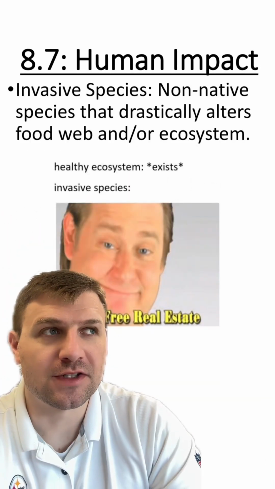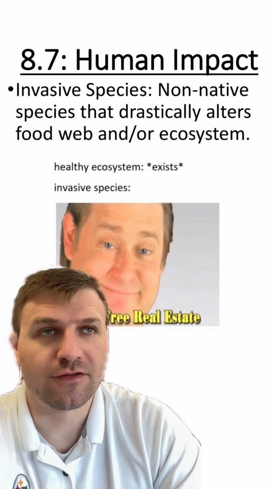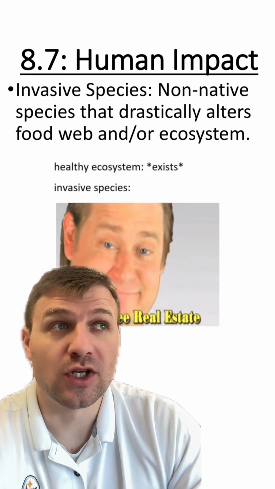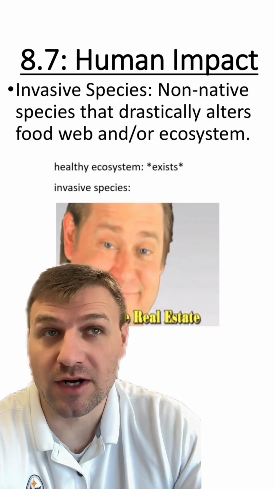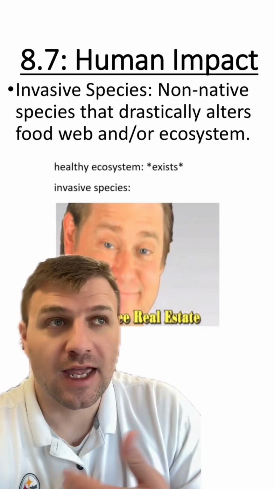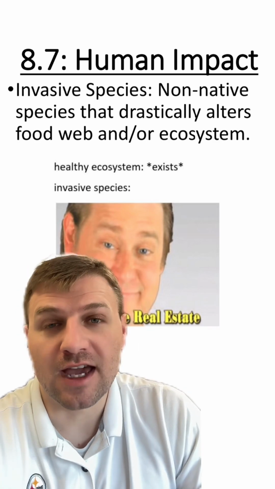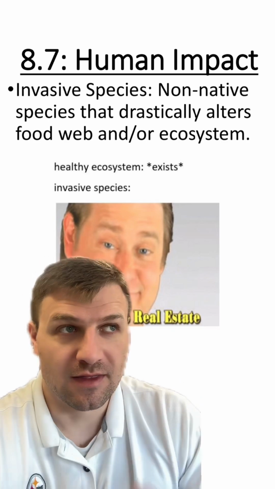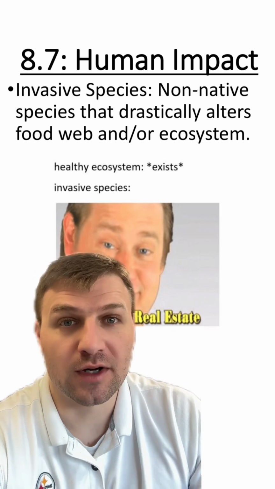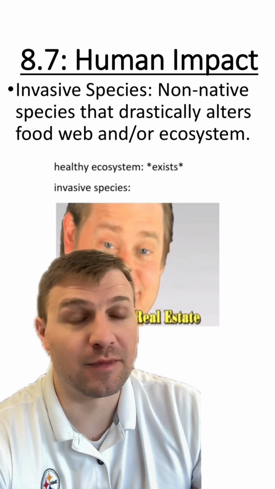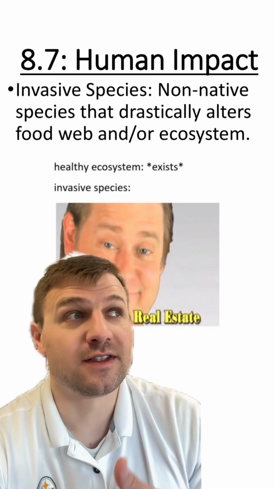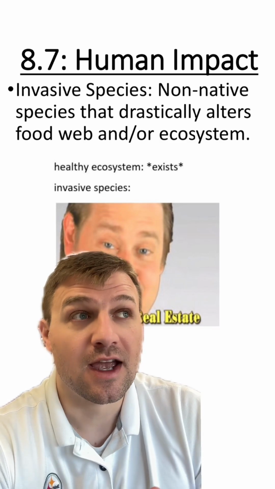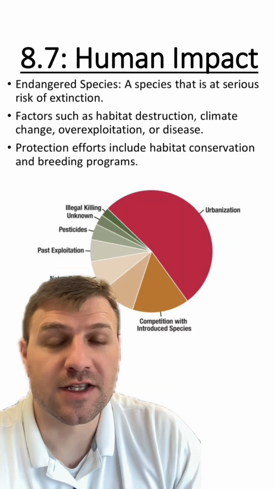Next, we have invasive species, and these are just non-native species that drastically alter the food web of an ecosystem. They're basically transported usually by humans to a new environment that doesn't have a predator, or they just aren't naturally from there. And these species will really overtake that environment and cause major shifts in the food webs and food chains. These again are normally caused by humans transporting animals or letting animals go into environments they're not normally found. And then again, we see damage that is just in the billions sometimes in certain areas because of these invasive species.